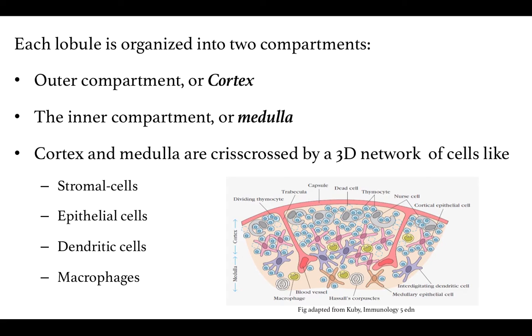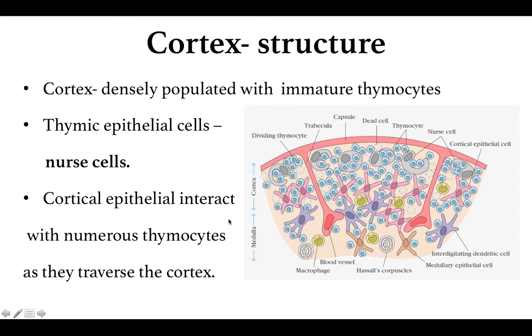And so this dense network of cells, you can say, is the margin between the cortex and the medulla. The cortex, which is densely populated with immature thymocytes, is a region where the thymocytes undergo maturation. So the thymocytes grow within the cortex.